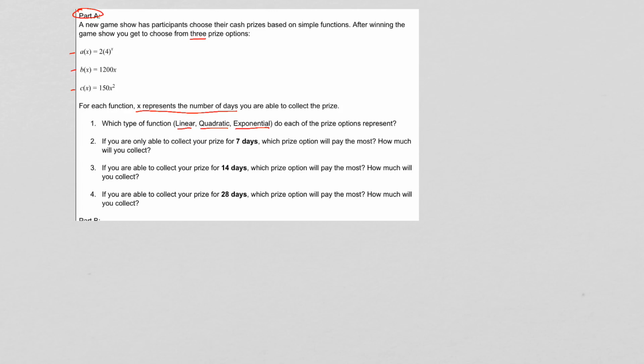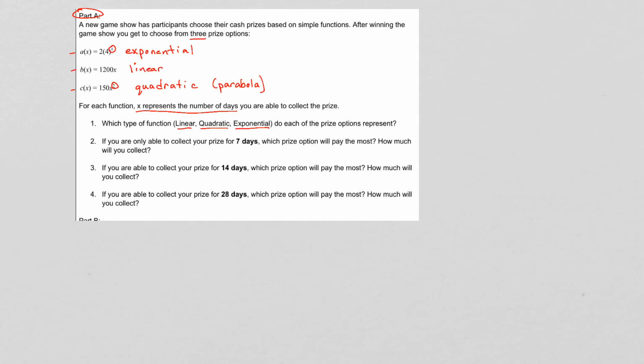Remember, we talked about all 3 of these functions. Well, it looks like the first option is exponential. And we can tell because there's an x there as the exponent. That's how we know it's exponential. The second one is linear. There is no exponent, or we could say the exponent is 1, so it's just a linear equation. And then in this last example, the exponent is 2. And remember, that means that it's quadratic or a parabola. Remember all that time we spent on parabolas? They all had an exponent of 2.